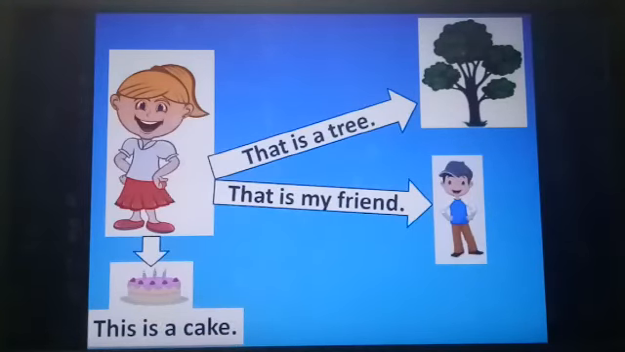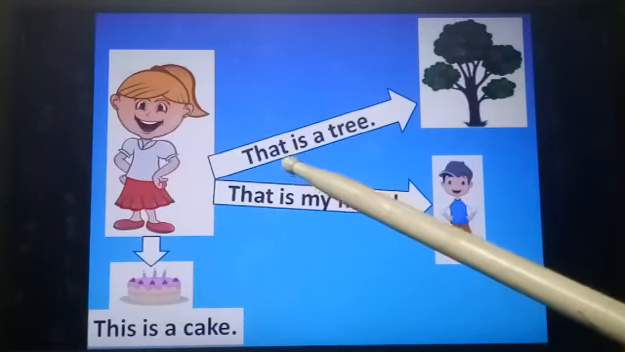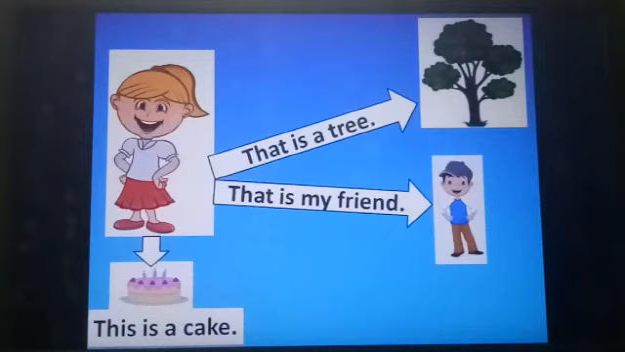So now children, I have a doubt. Do you all have a doubt? Okay, if only one object is there near to me, then I am using this. If one object is far away, then I am using that. So if many are there, you all have learned the concept of one and many, singular and plural. Do you remember? If not, refer to the video once again, then you can recollect it.